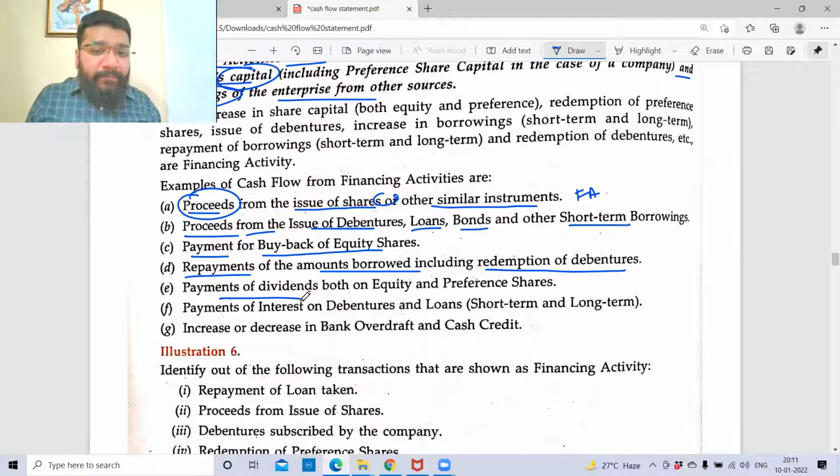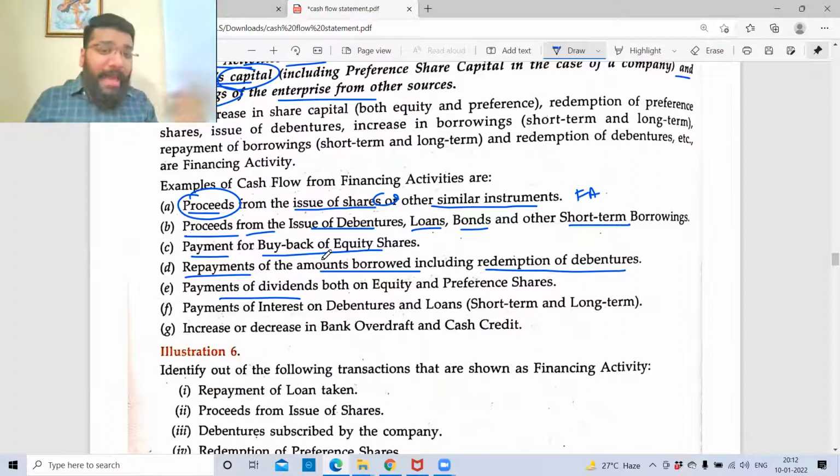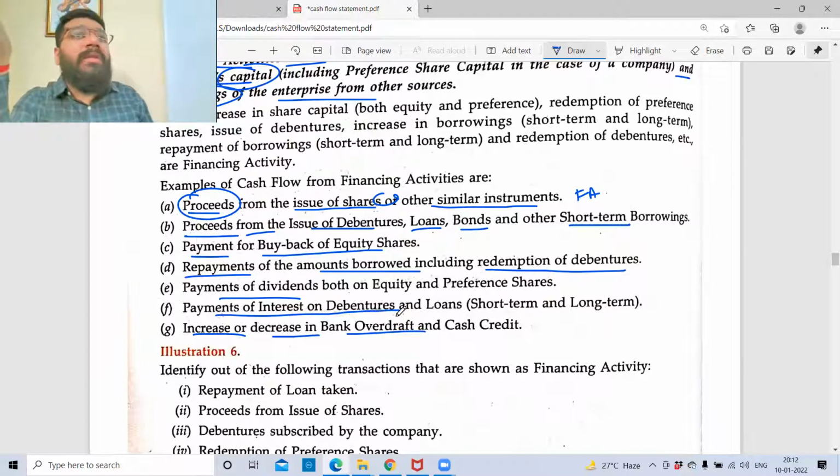payment of dividend. Now you are all my shareholders. From you, I have raised the funds for my company. I'm paying you dividend. So that is my financing activity. Dividend does not come into picture without the issue of share capital. So dividend is my financing activity, cash outflow of the financing activity. Payment of interest on debenture, cash outflow of the financing activity. Increase or decrease in bank overdraft. Bank overdraft is a loan facility. So whether the loan amount increases or decreases, both are my financing activity.